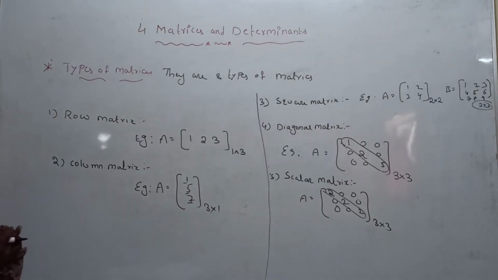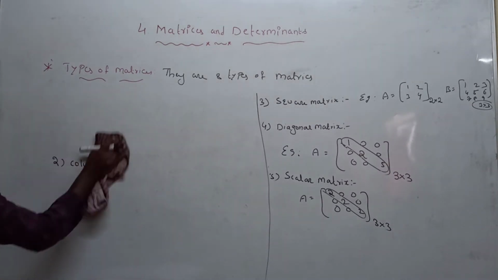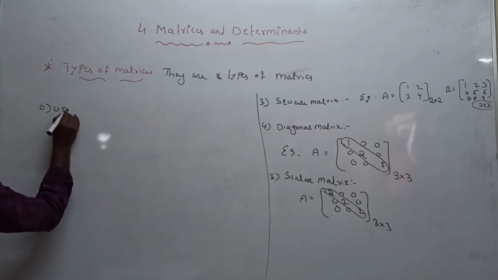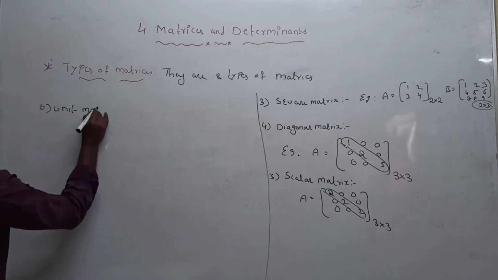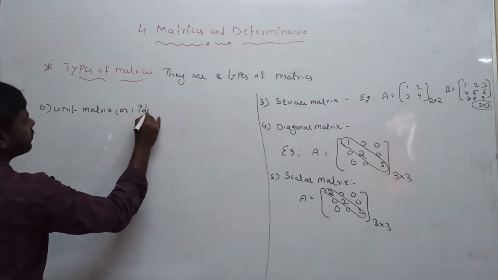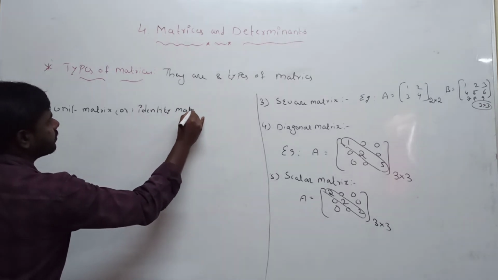Next definition, the sixth one: unit matrix or identity matrix.